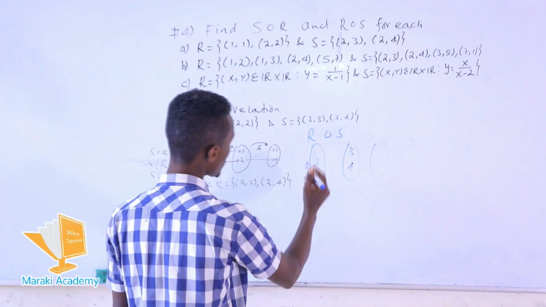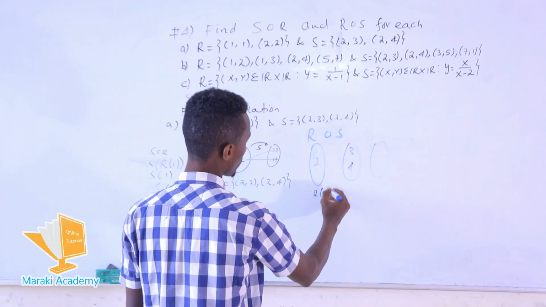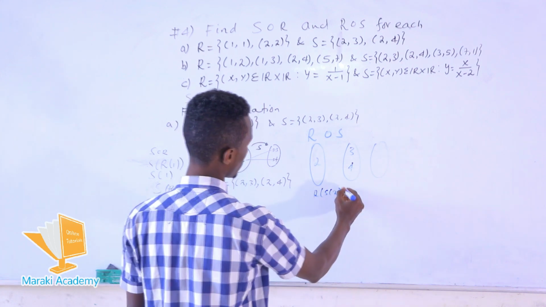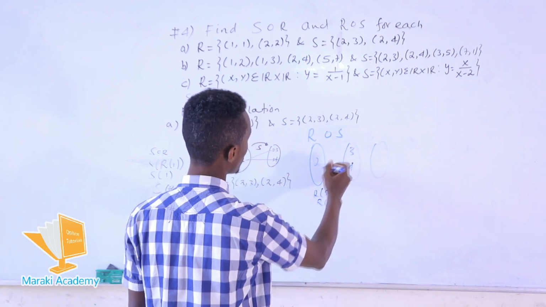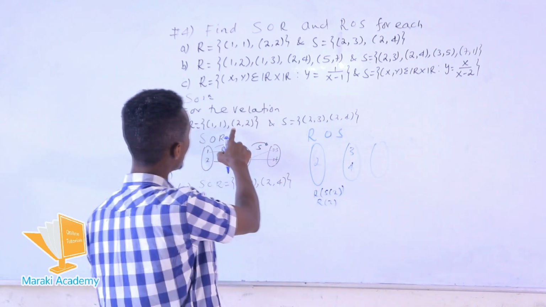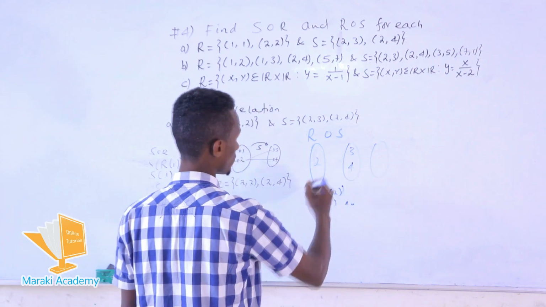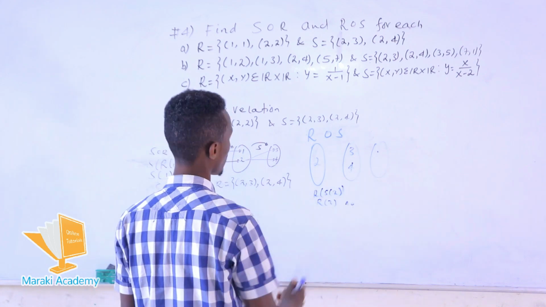Okay, now what about this? R composed, this is the set S at point 2. The value becomes what? R at point 2, 3. So this is mapping from this. What about the element here? No. So no element in the range of this element. So there is no element. So this is not composed in the relation R.